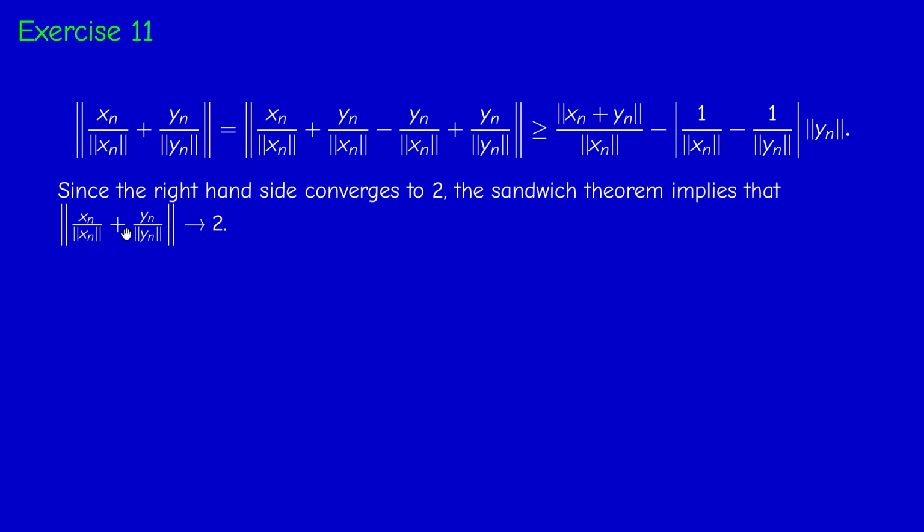Okay, now this converges to 2, this converges to 1, so this is 2. And since the norm of xn and the norm of yn converge to the same limit, which is 1, the difference tends to 0 because yn is bounded. So the term on the right-hand side converges to 2. And this guy is less or equal than 2. So the norm of this guy, by the sandwich theorem, tends to 2. And by our assumption, it means that the distance between these two sequences on the unit sphere converges to 0.